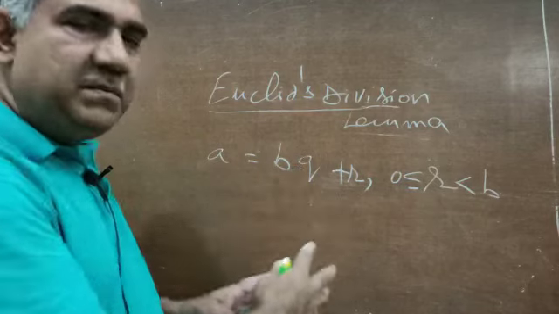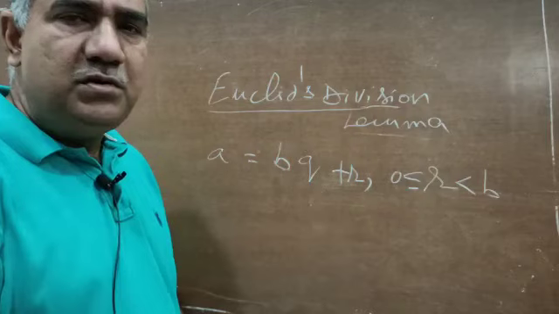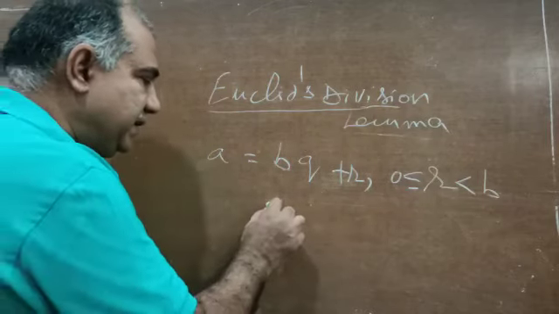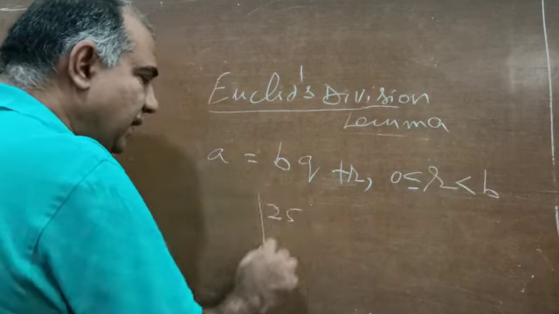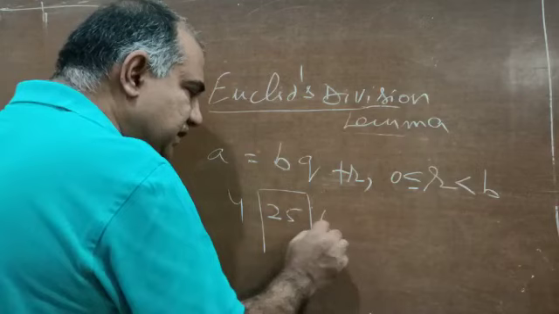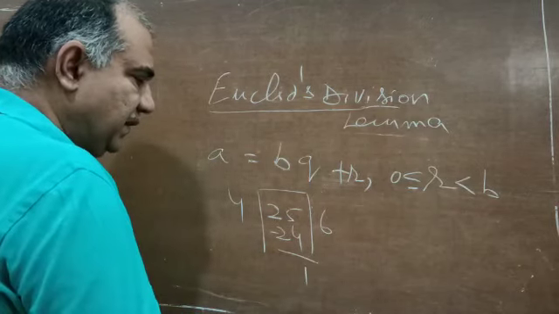We might be seeing it in this form for the first time, but right from our very childhood we have been understanding what division is. See how we divide. If I take 25 and divide it by 4, 6 fours are 24, and the remainder comes 1.